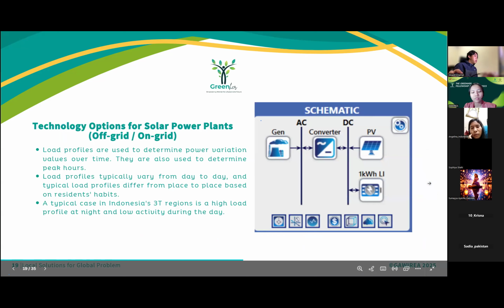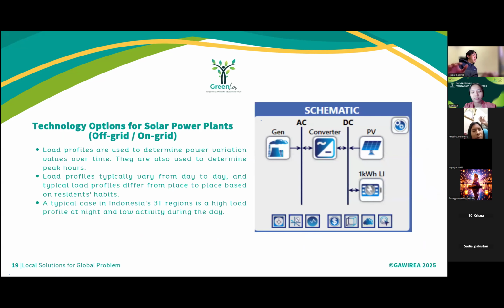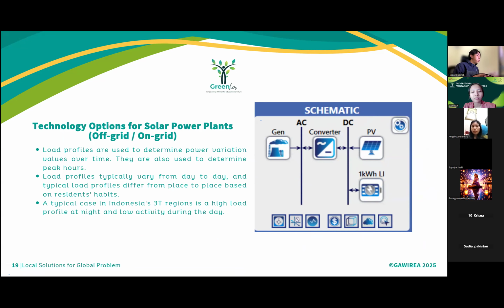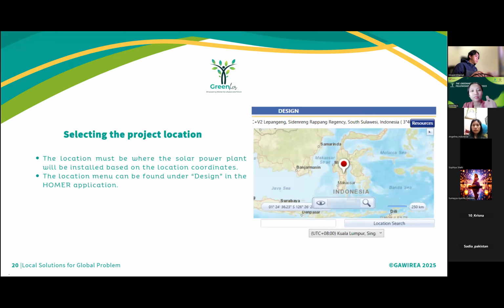Okay, next, technology options for power plants. First, load profiles are used to determine power variation values over time. They are also used to determine peak hours. Second, load profiles typically vary from day to day, and typical load profiles differ from place to place based on residents' habits. A typical case in Indonesian rural regions is a high load profile at night and low activity during the day. Selecting the project location, you can use Google Maps or anything.